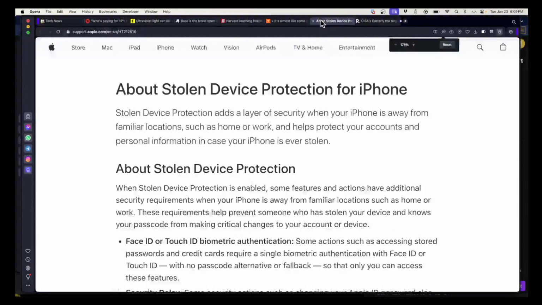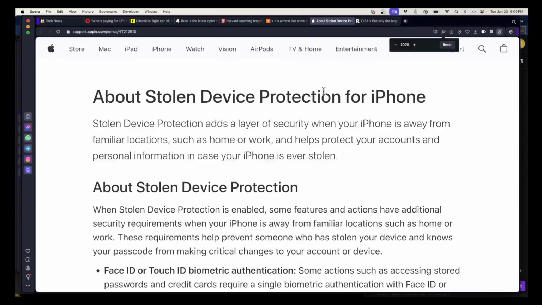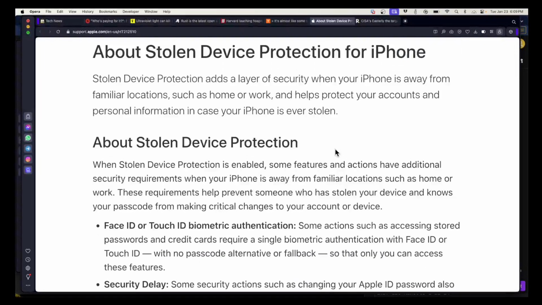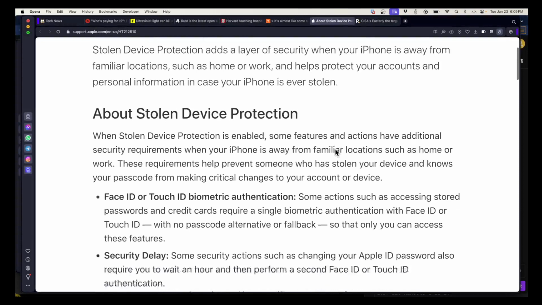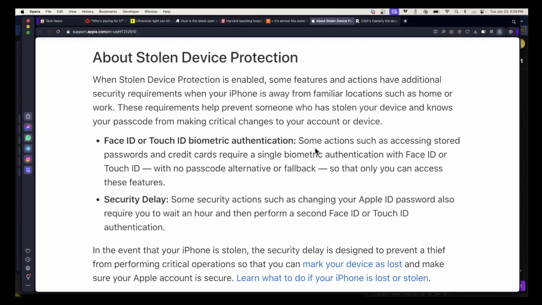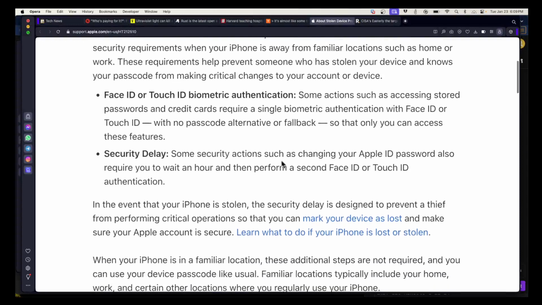If you have an iPhone, there's a new feature called Stolen Device Protection, and this, I think, is really brilliant. What it does is it notices what physical location you usually hang out in. Your work, your favorite restaurant, your home, whatever. And if you're in a familiar location, the phone operates normally. But if you're in an unfamiliar location, it now won't let you use passwords for authentication. You must use biometrics. And if you try to do something really suspicious, like change your Apple ID password, it will force you to do a biometric authentication and wait an hour and do another biometric authentication.